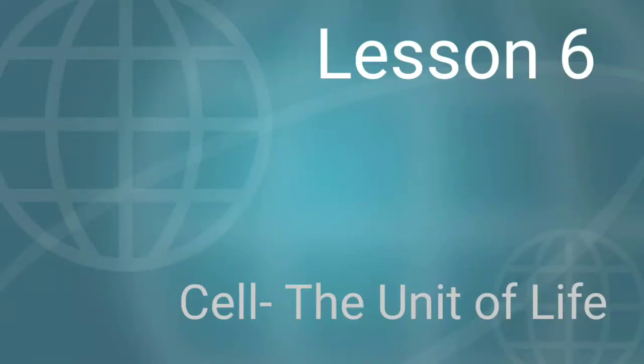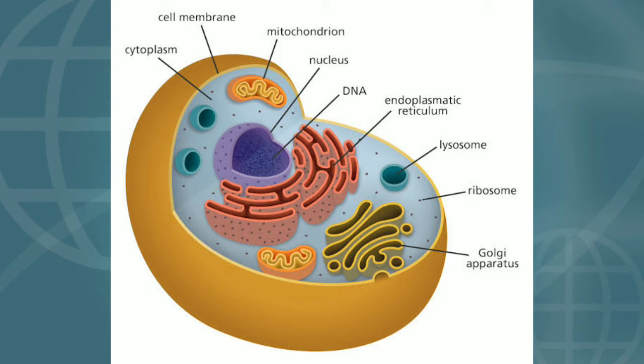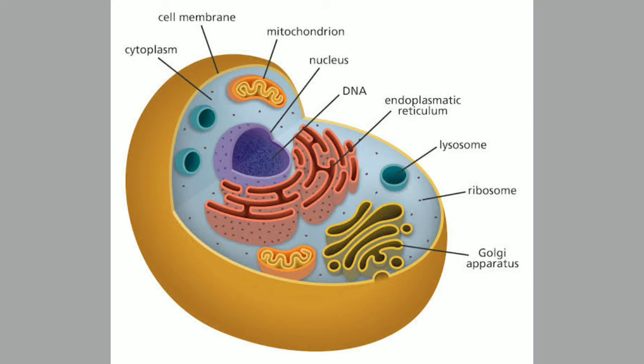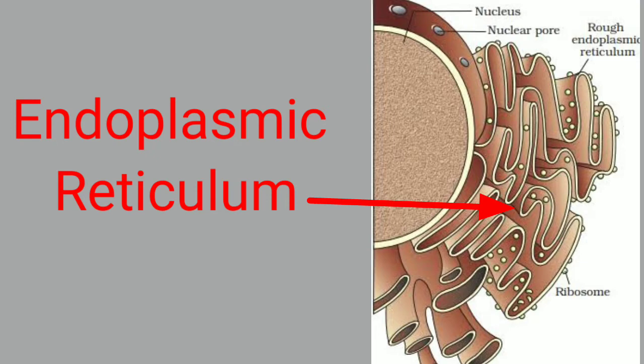Hello students, this is lesson 6 for the chapter Cell, the unit of life. Till now, I have discussed the outer membrane or the outer envelope of a cell along with its structure and function. And in the last class, I discussed the cytoplasm of a cell. In today's class, my topic for discussion is the endoplasmic reticulum, which is a cell organelle that runs through the cytoplasm.